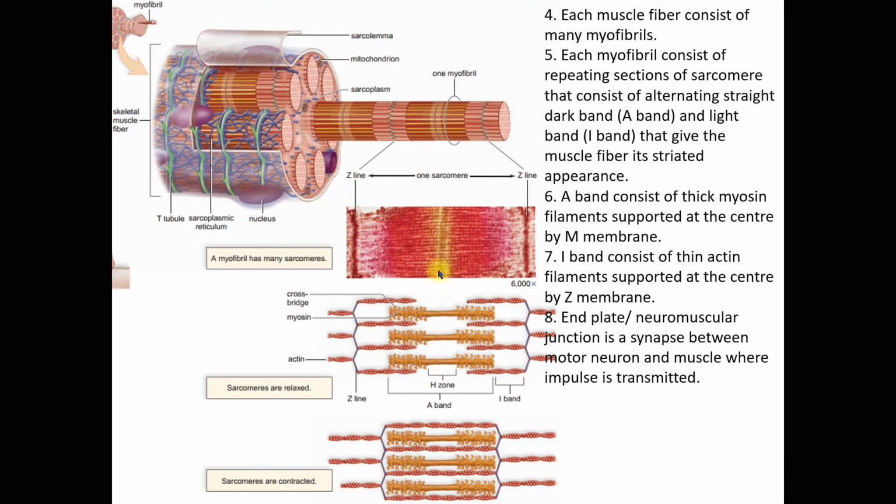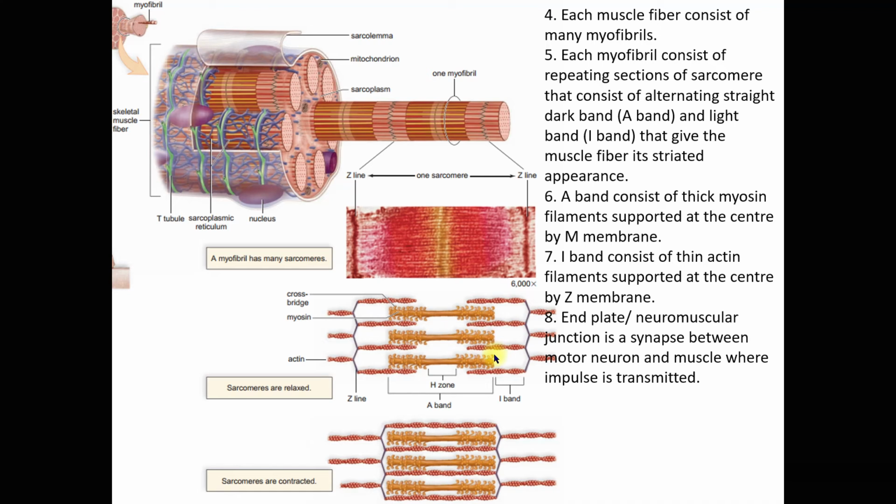Now, when the sarcomeres are contracted, or when your muscles contract, this thin filament is pulled towards the M membrane. So again, when your muscles relax, this actin filament is pulled away from the M membrane here.